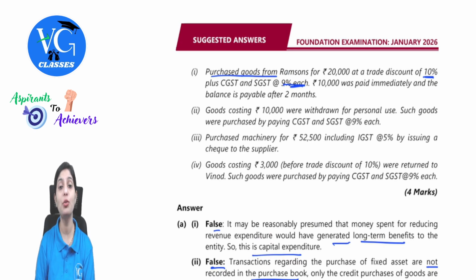This, if I have to write as a normal journal entry, the entry would have been drawings account debit to purchases. Since goods are not present in the business, whatever GST paid on those goods purchased should also be reversed. So your entry will be drawings account debit to purchases, to input CGST and to input SGST. The drawings amount here is 10,000.